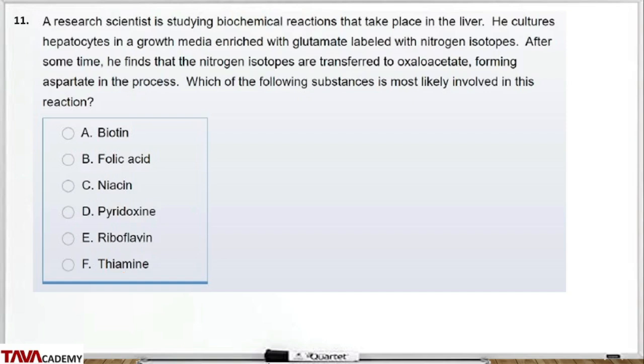Question 11 says, a research scientist is studying biochemical reactions that take place in the liver. He cultures hepatocytes in a growth media enriched with glutamate labeled with nitrogen isotopes. After some time, he finds that nitrogen isotopes are transferred to oxaloacetate, forming aspartate in the process. Which of the following substances is most likely involved in this reaction? We already said pyridoxal phosphate from pyridoxine, so the answer is option D.